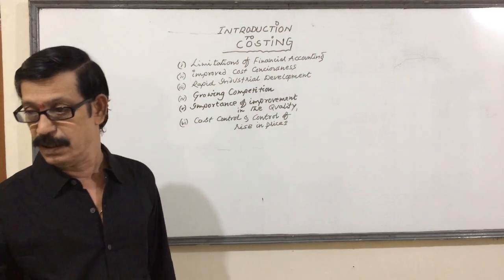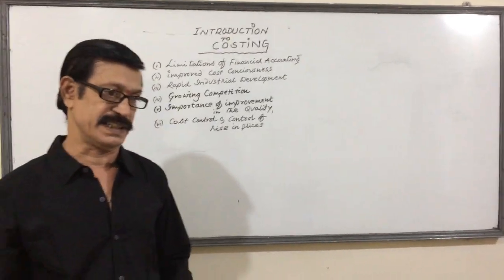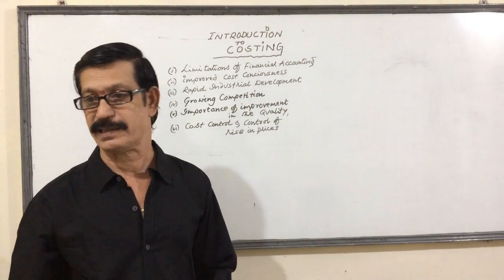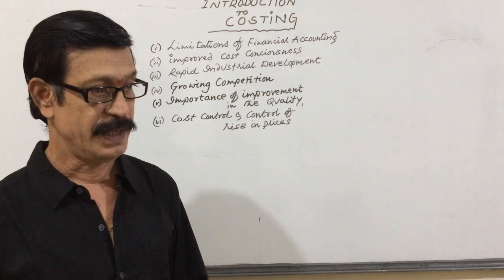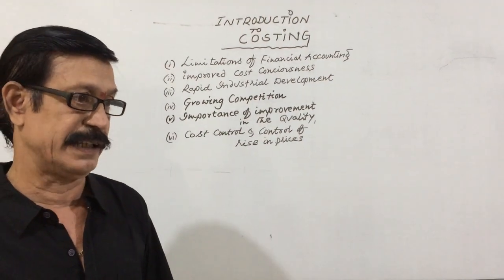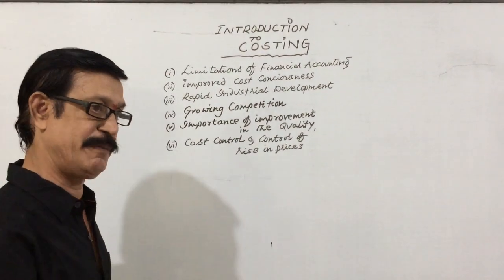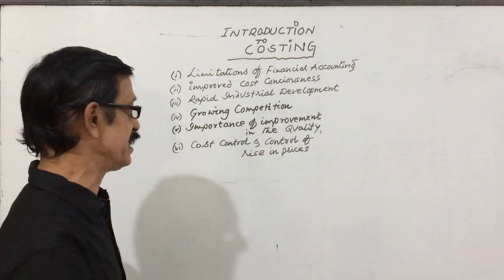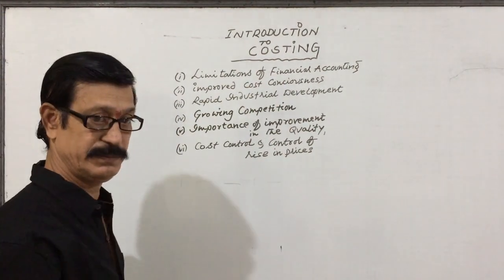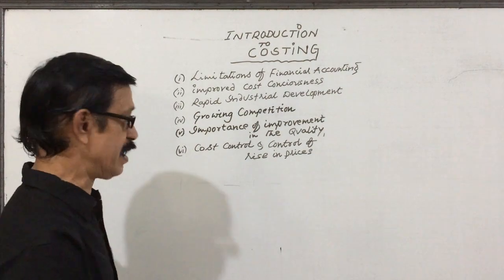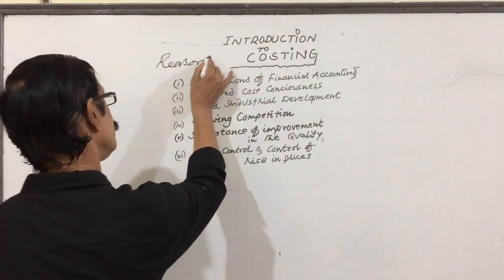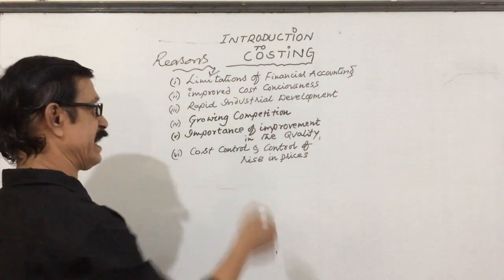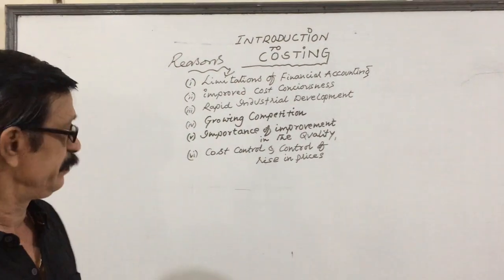Costing. In the early years of the 20th century, cost accounting emerged as a specialized discipline, and the need and the importance of costing came into existence because of the following reasons. Understand? Because of these reasons only, cost accountancy came into existence.